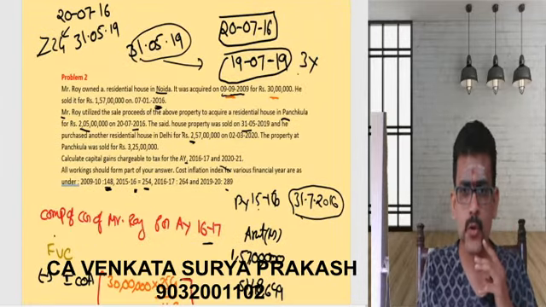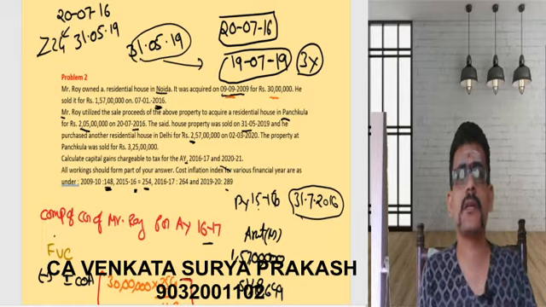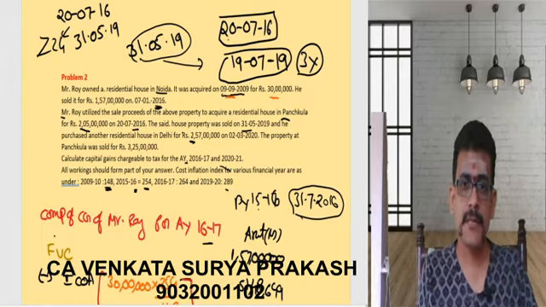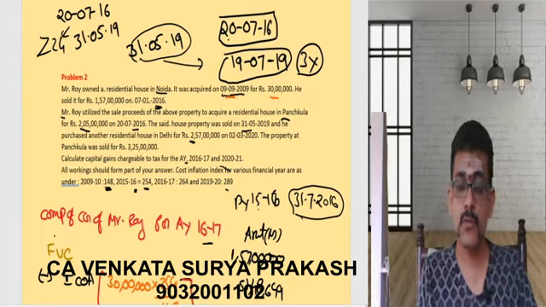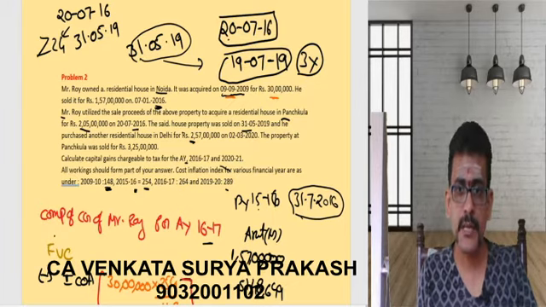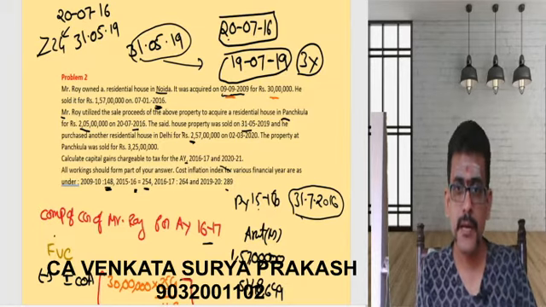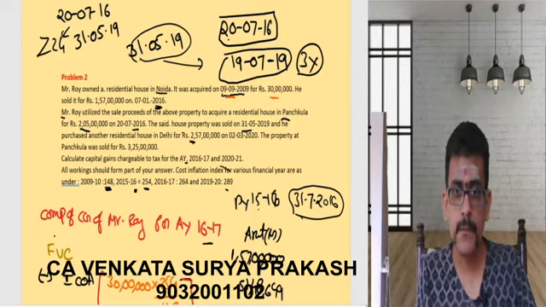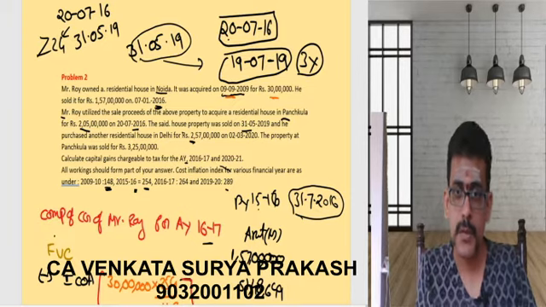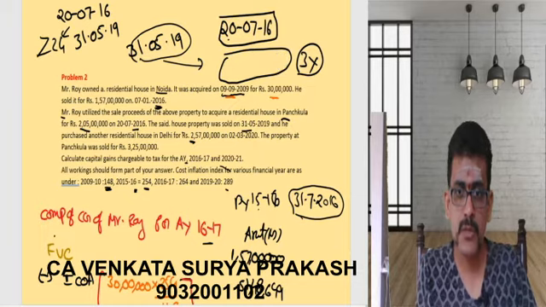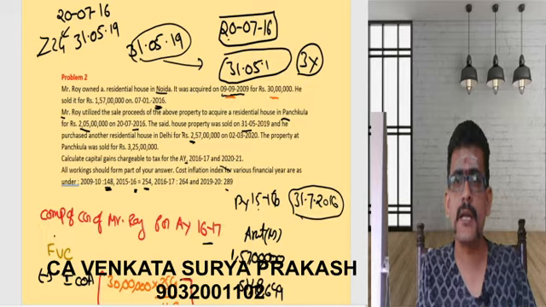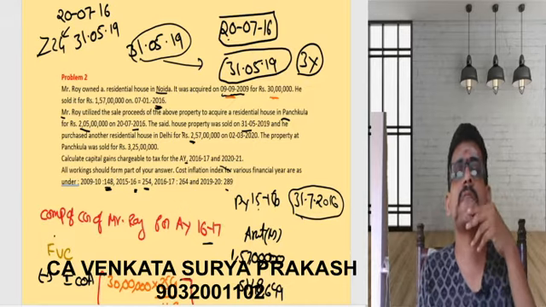Violated. You should not sell that within a period of 3 years. The date of purchase is 20th July 2016. Date of sale is what? The date of sale of the said property, okay, this date is wrong. So the said property was sold on what date? The said property was sold on 31st May 2019.